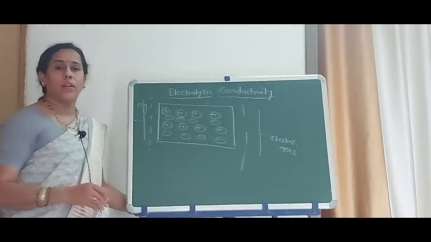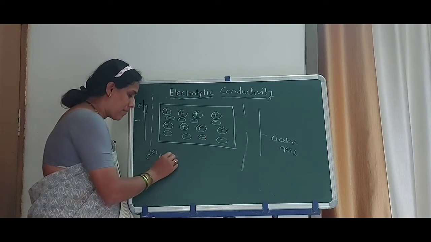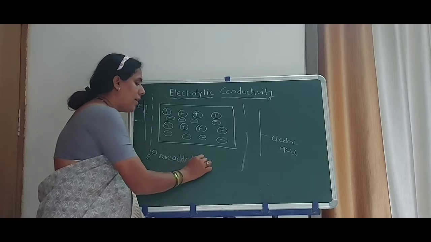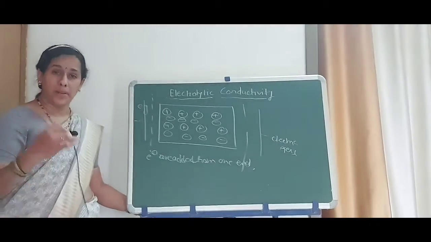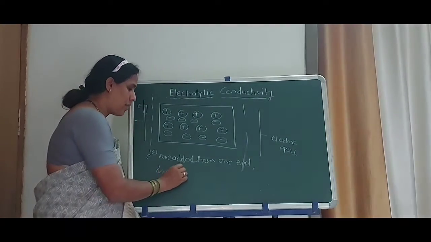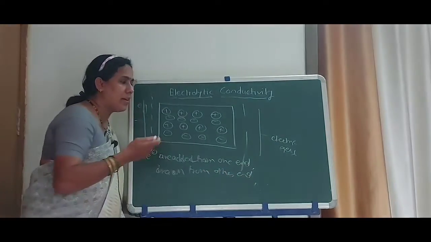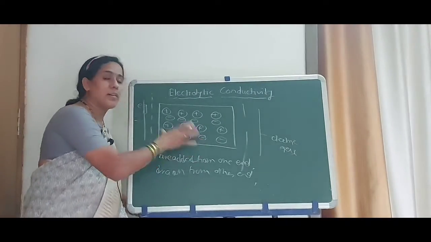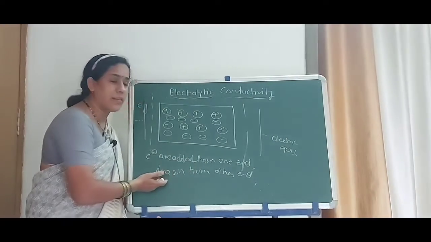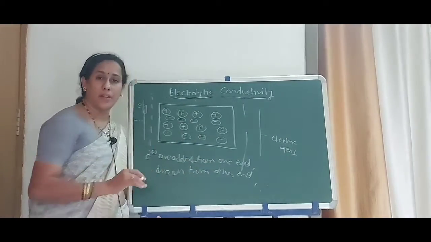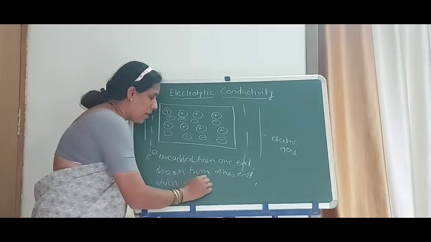When we apply the electric field to a metallic rod, electrons are added from one end and drawn from the other end. What I am saying is that when the electric field is applied to a metallic rod, electrons are added from one end and they can be drawn out from the other end, which constitutes electric current.